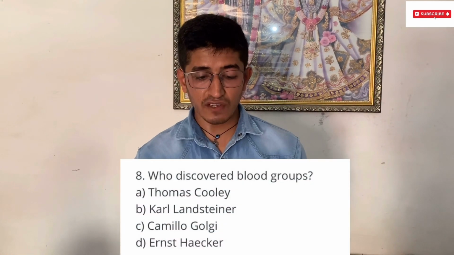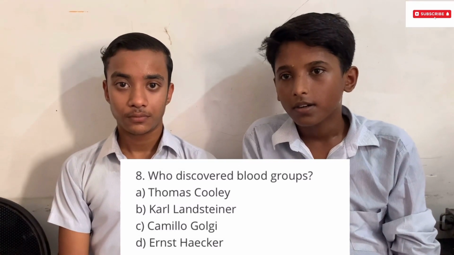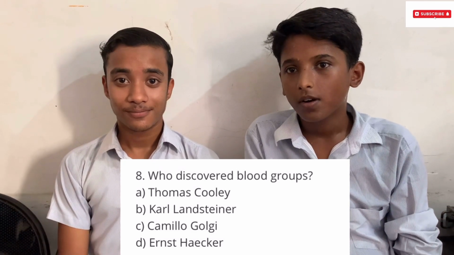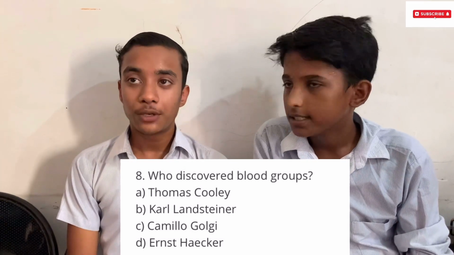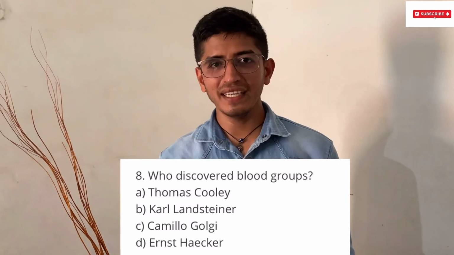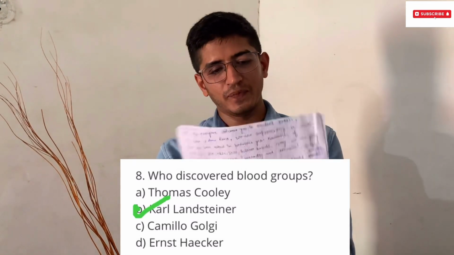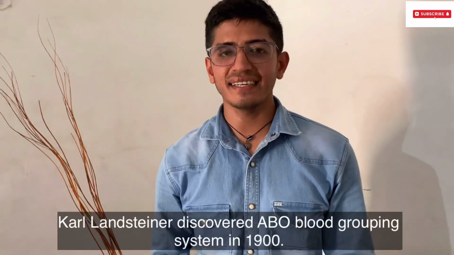And the next question goes to team C. Who discovered blood groups? And the options are A, Thomas Cole, B, Karl Landsteiner, C, Camillo Golgi, D, Ernest Haeckel. Option B, Karl Landsteiner. Are you sure? Yes, sir. Option B, Karl Landsteiner, is the correct answer. Give them a huge round of applause. Actually, Karl Landsteiner discovered ABO blood grouping system in 1900.